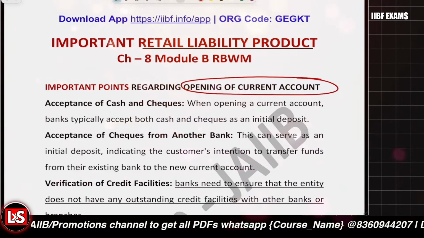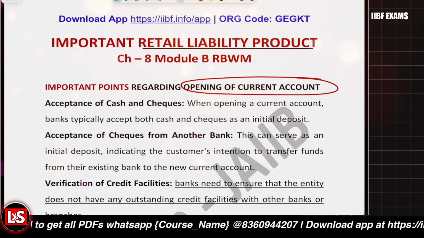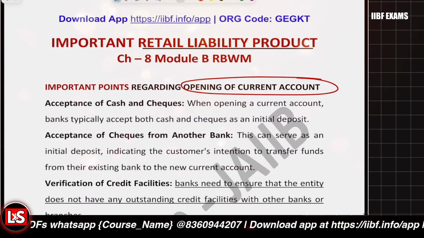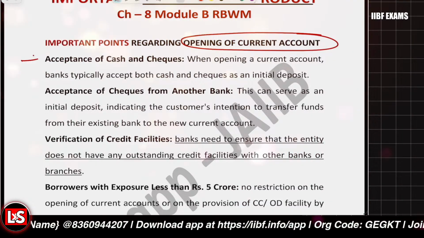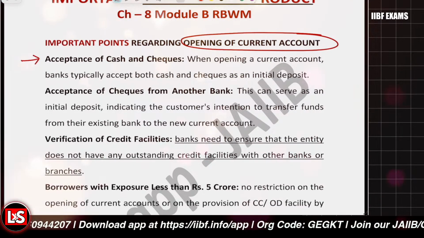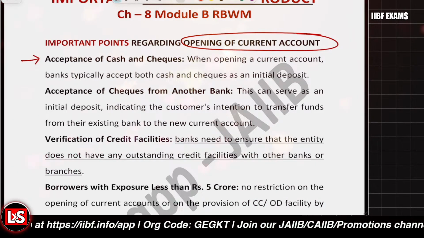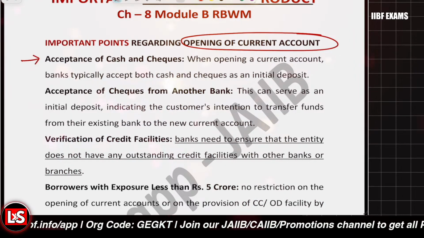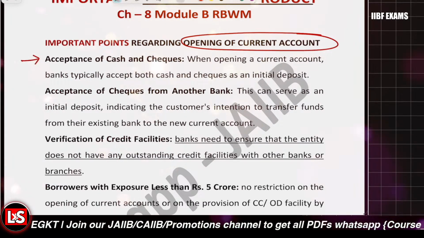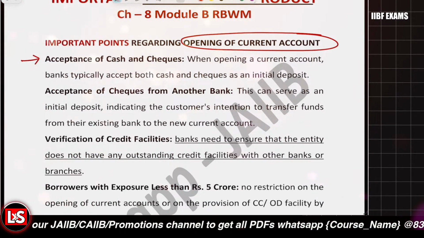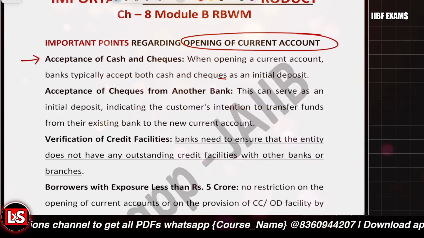Now, in a current account, there is no limit related to transactions, whether deposit transactions or withdrawal transactions. And while opening the account, the bank can accept cash, the bank can accept a cheque, which could be from the same bank or from some other bank. A cheque from another bank basically indicates that we want to transfer the funds from the existing banking relationship. And the verification is also to be done properly.